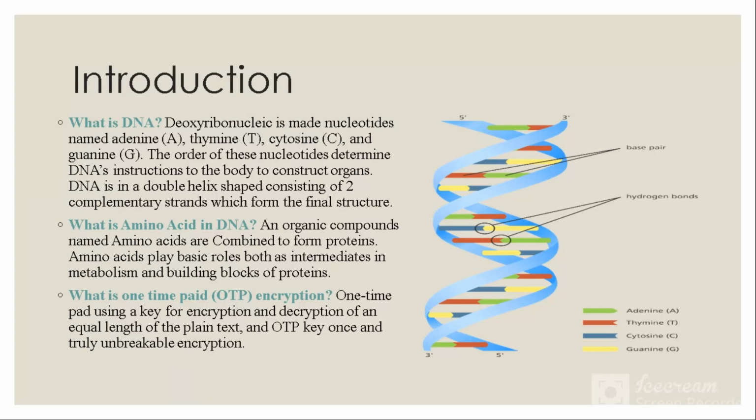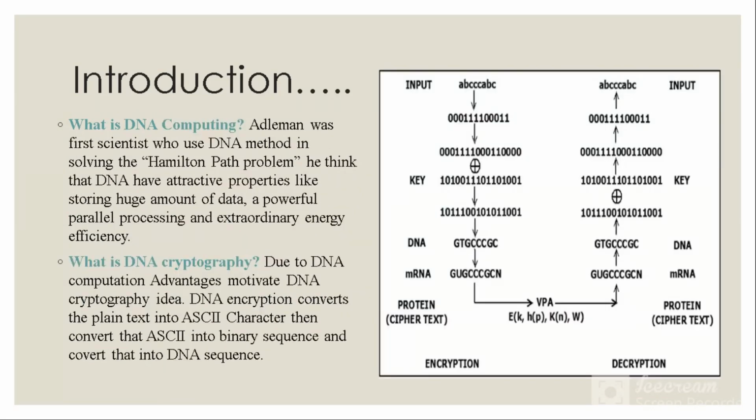Then comes the one-time pad encryption. One-time pad uses a key for encryption and decryption of equal length to the plain text, and the OTP key is used once, giving a truly unbreakable encryption. Then comes what is DNA computing. Adleman was the first scientist who used a DNA method to solve the Hamiltonian path problem. He thinks that DNA has attractive properties like storing huge amounts of data, powerful parallel processing, and extraordinary energy efficiency.